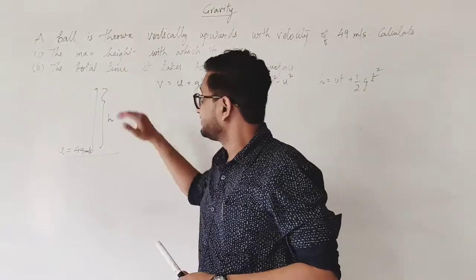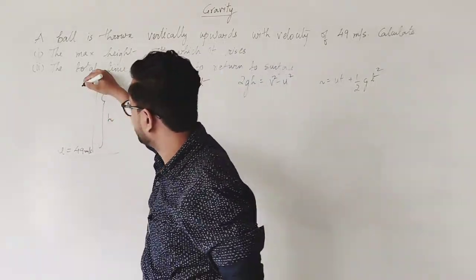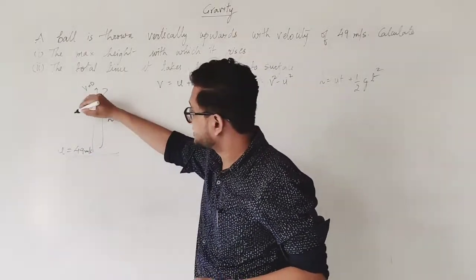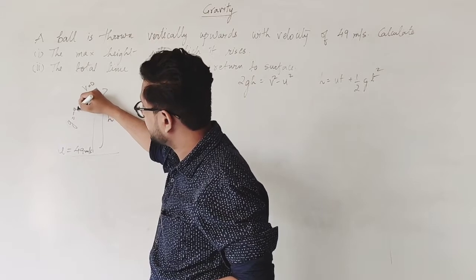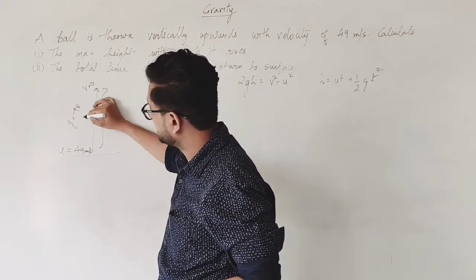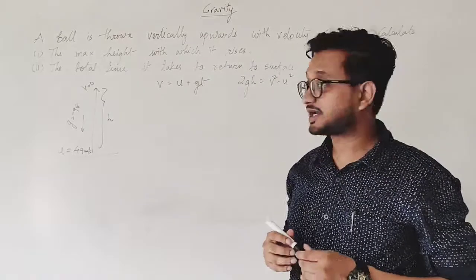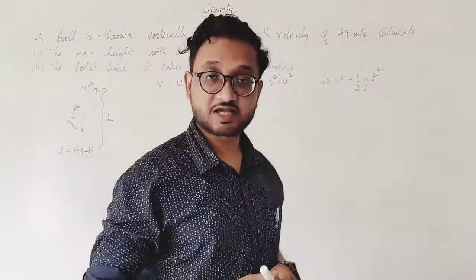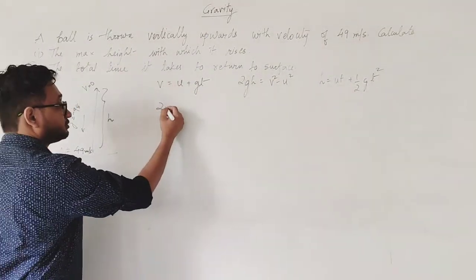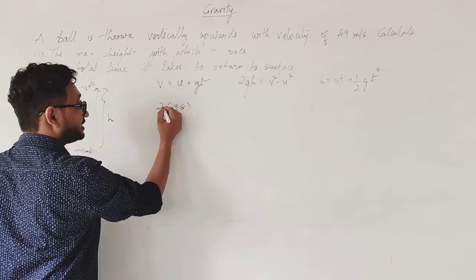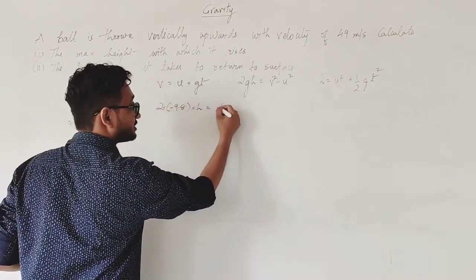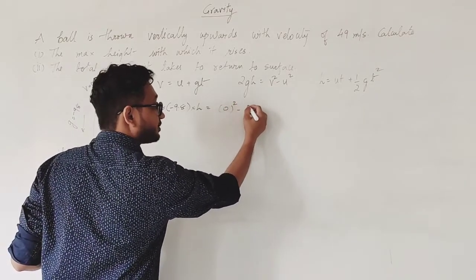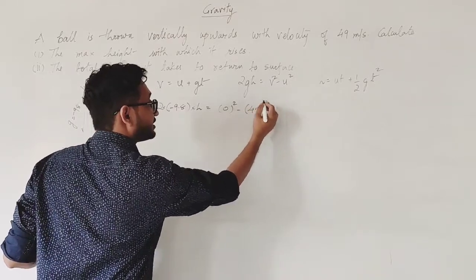When we are finding the height, we have initial velocity u, and the final velocity v is 0. We have acceleration, g is equal to minus 9.8, because the ball is thrown upwards, so the acceleration is acting downwards, minus 9.8. So we have g, we have v, we have u. The only thing remaining is height. So we will use the second equation to find the height. So 2g is minus 9.8, h we need to find, v square, final velocity, is 0, and u square, that is initial velocity, is 49 square.